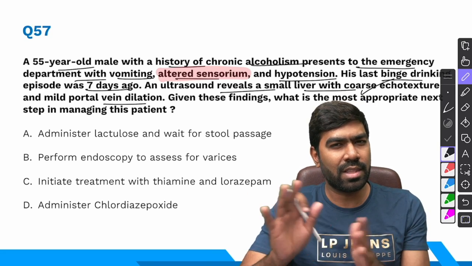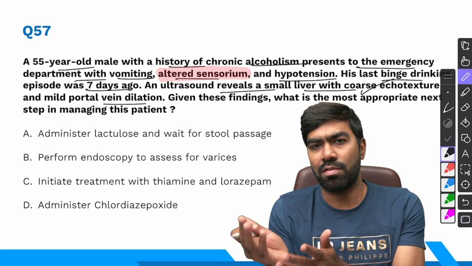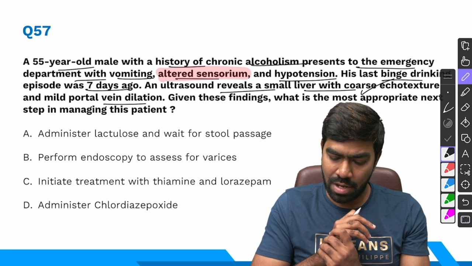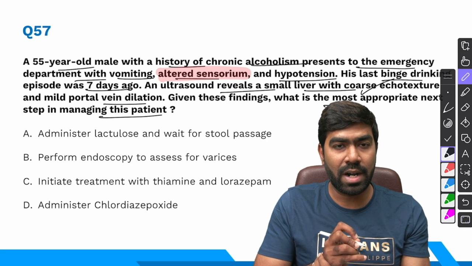So I'm not going to really think about hepatic encephalopathy as the first TD here, even though it's one of the differentials, but that's not the first TD. The first TD is Wernicke's. Given these findings, what is the most appropriate next step in managing this patient?